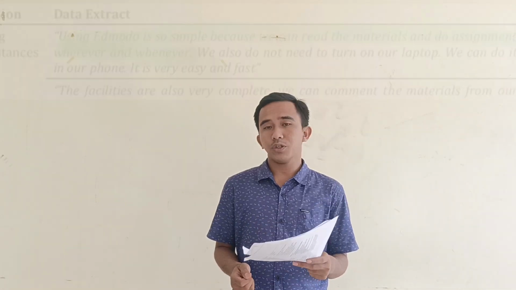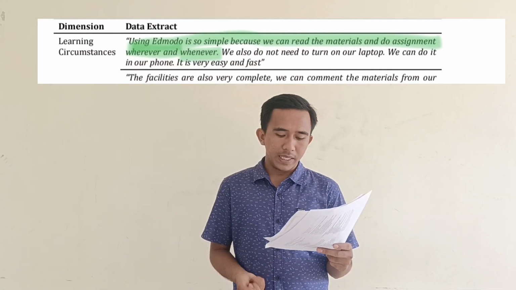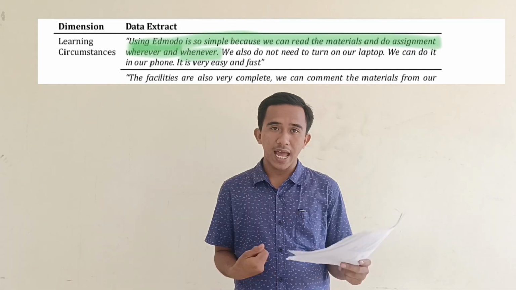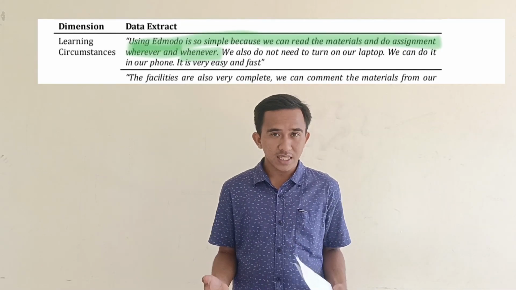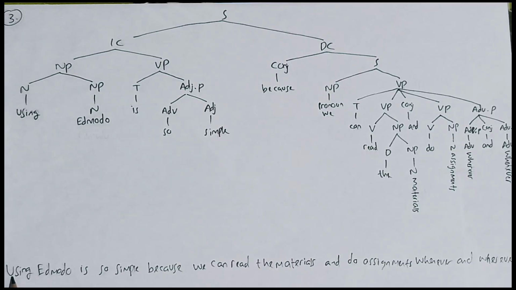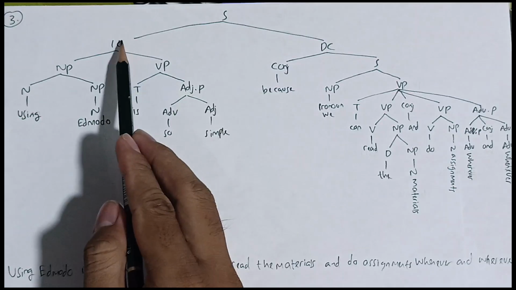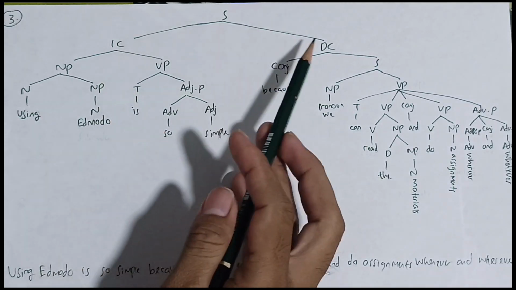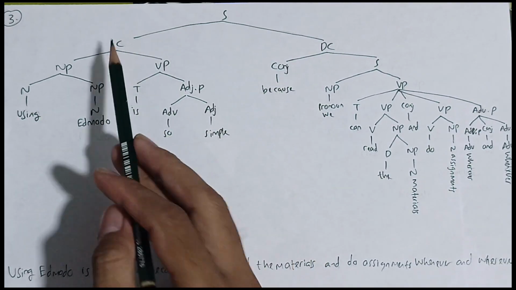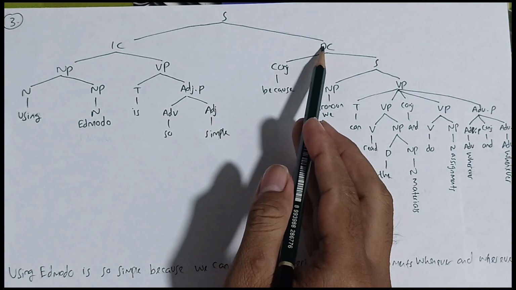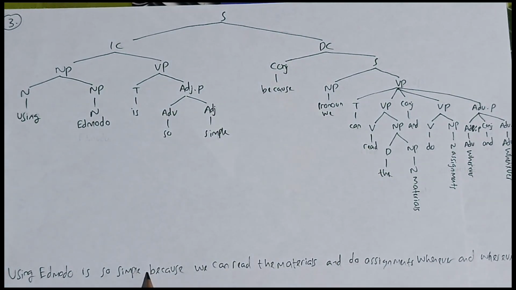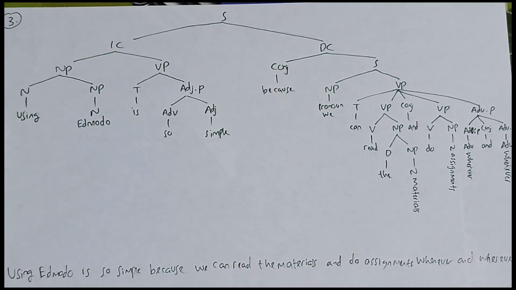The third one: using Edmodo is so simple, because we can read the materials and do assignments wherever and whenever. This sentence is located on page 25. The sentence is from independent clause and dependent clause. The independent clause starts from using Edmodo is so simple, and the dependent clause starts from because until wherever, whenever.